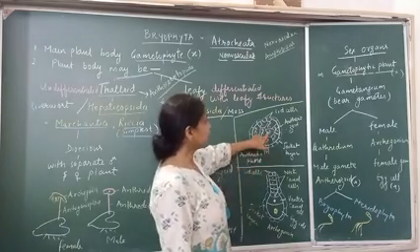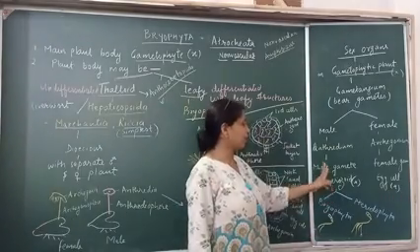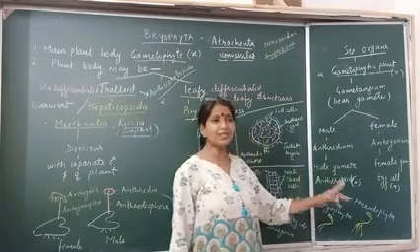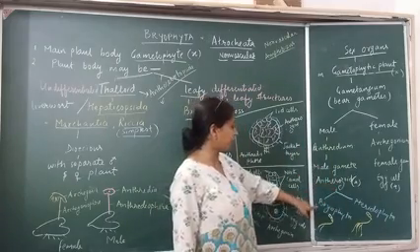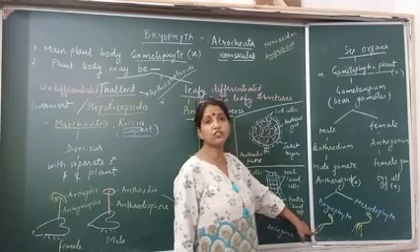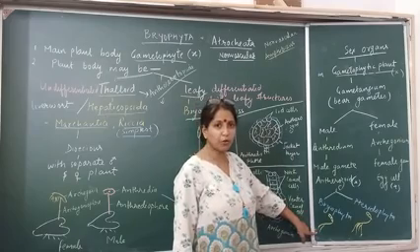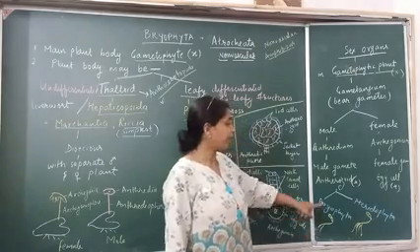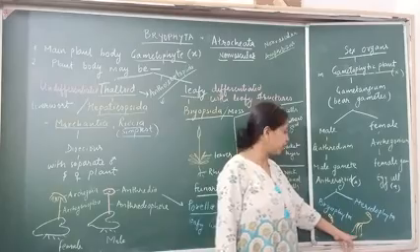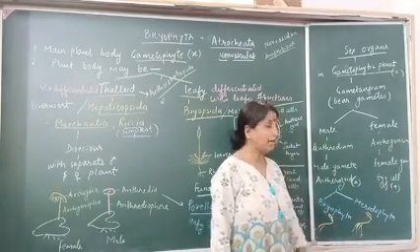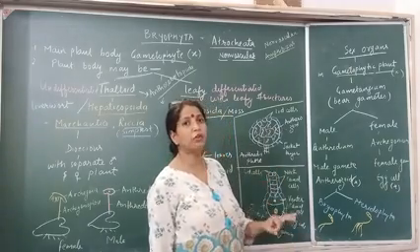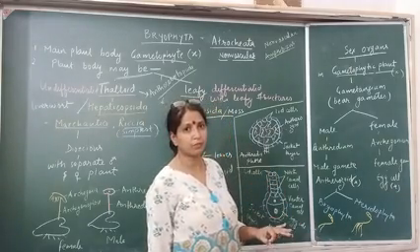Antherozoid represents the male gamete. When you study antherozoids of Bryophyta, you will see that they are biflagellated. So B for Bryophyta and B for biflagellated, remember that. While the antherozoid of Pteridophyte is multiflagellated.